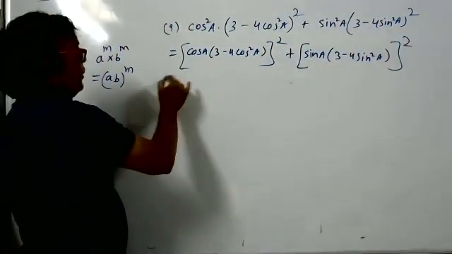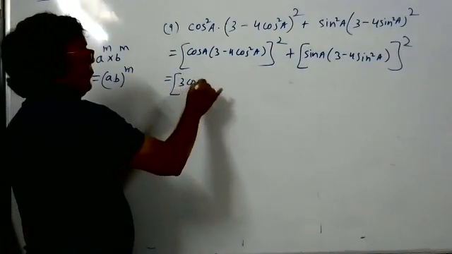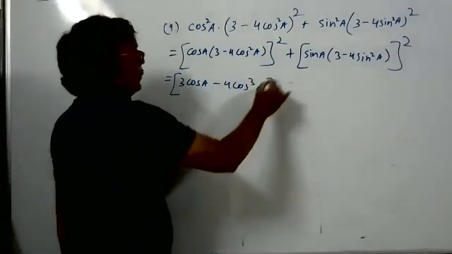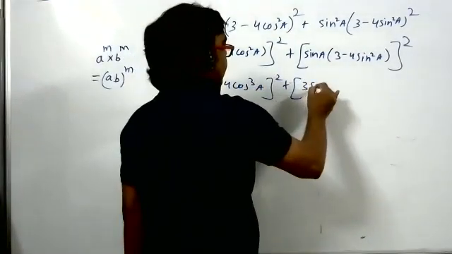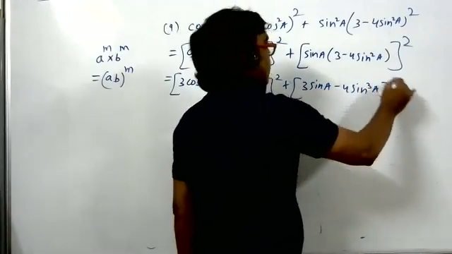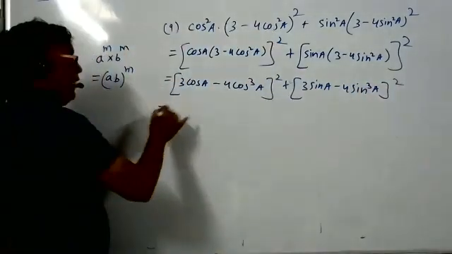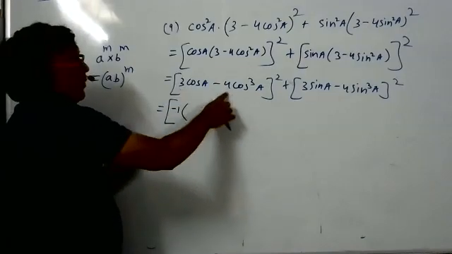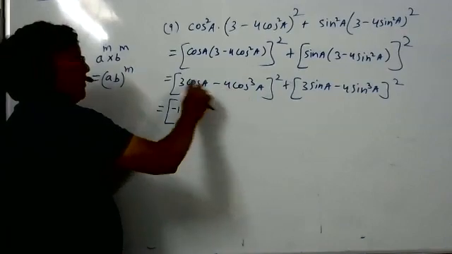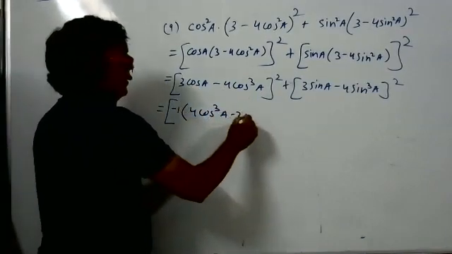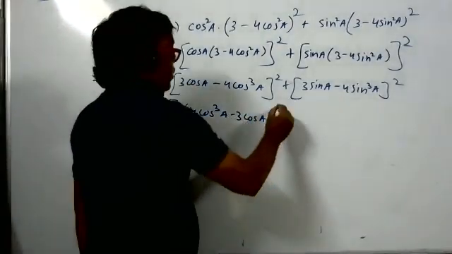Open the bracket, what you will get? 3 cos A minus 4 cos cube A, and 3 sin A minus 4 sin cube A. In the first term, we can take minus 1 common, so this term will become positive and this will become negative: 4 cos cube A minus 3 cos A whole square.